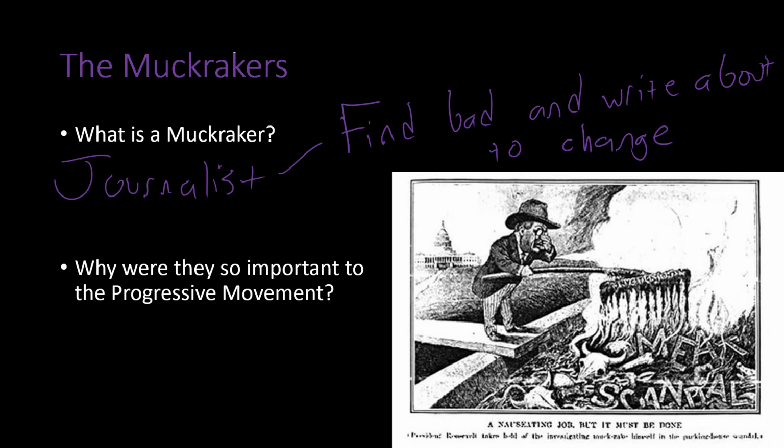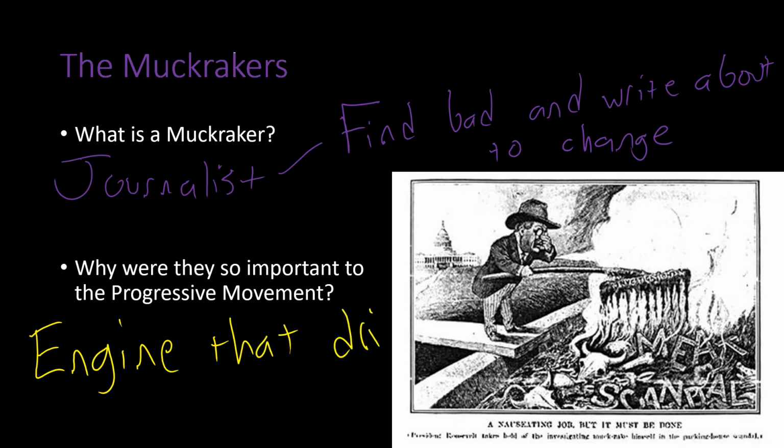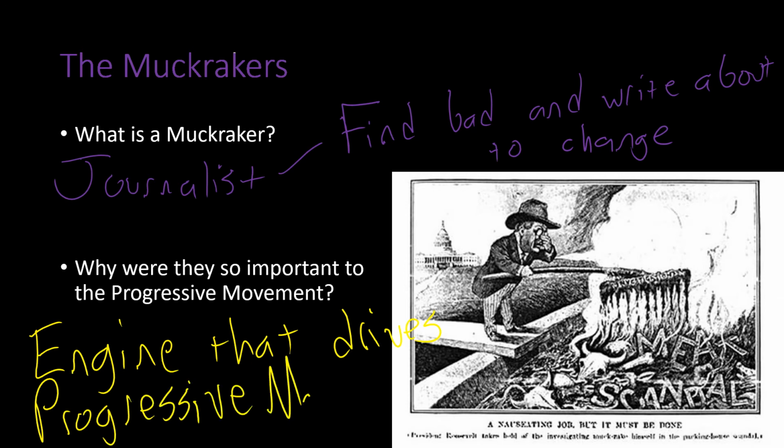And so during the progressive movement, this group of muckrakers really becomes kind of the engine for progressivism. So that's the next question. Why are they so important to the progressive movement? They were pretty much the engine that drives the progressive movement. All right, and what I mean by that is these are the guys that found the things that needed to be fixed. Remember, the progressive movement was all about progress. It's all about changing America for the better. And the muckrakers were the ones that would say, look, over here, this is what needs to be changed. So that's why they're so important.